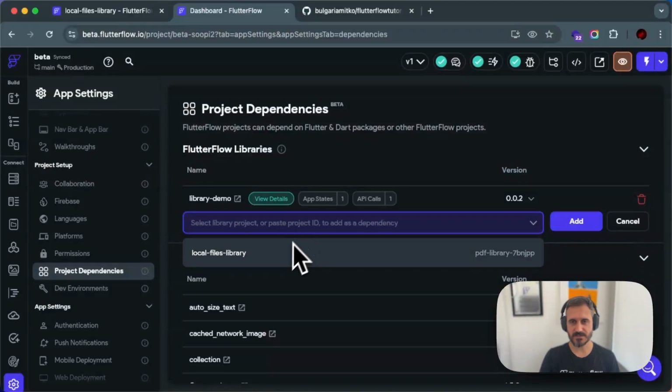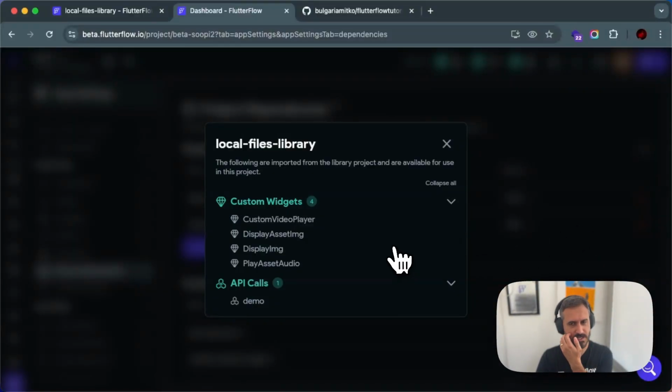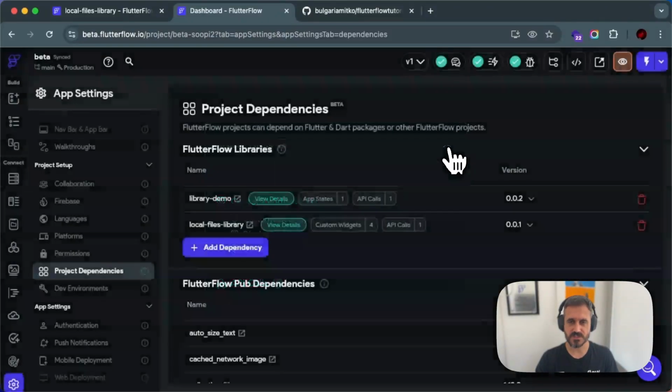So very easy. If it's your own library, like I said, very easy. It will just be a drop down that you select. So I'm selecting it. And now I should be able to just add it. So yeah, now it's added. And now it says what is actually added. So it says this is the name of the library. And it says the following are imported from the library project and are available for use in this project. So it's 4 custom widgets, which is great, which is exactly what I want. And then I have 1 demo custom API call, which is great.